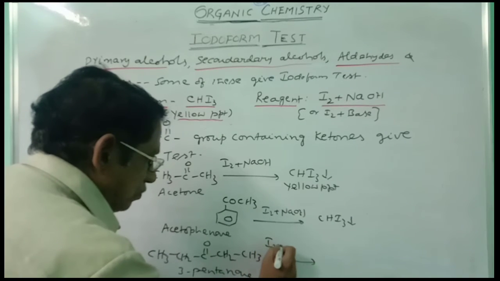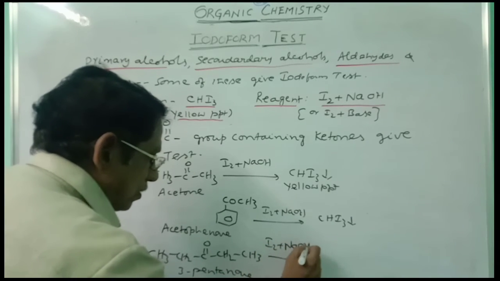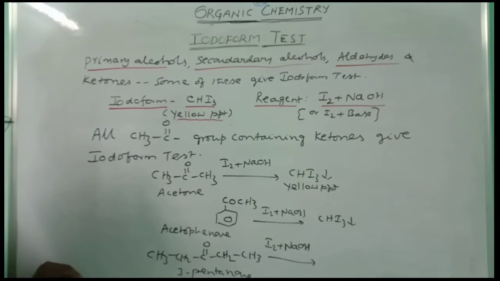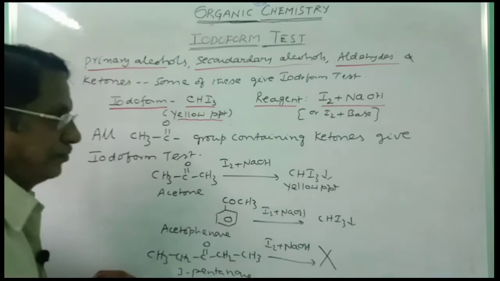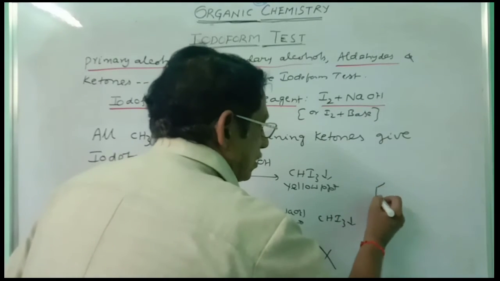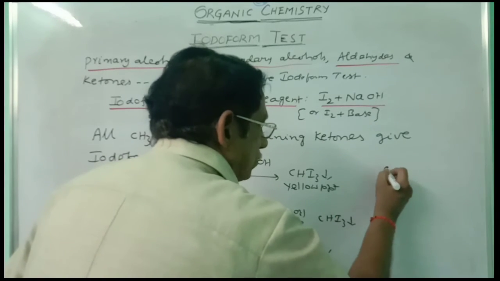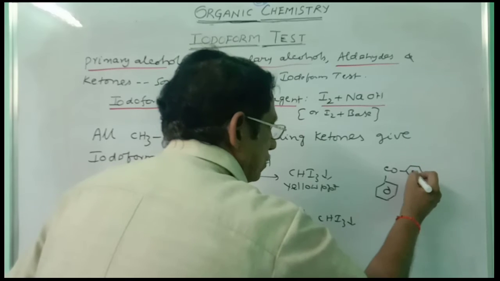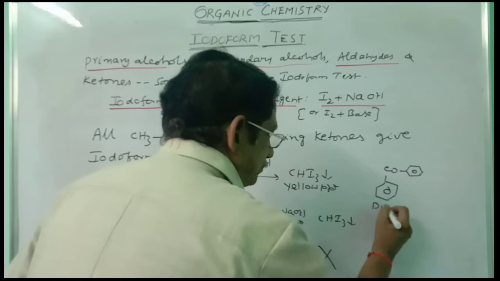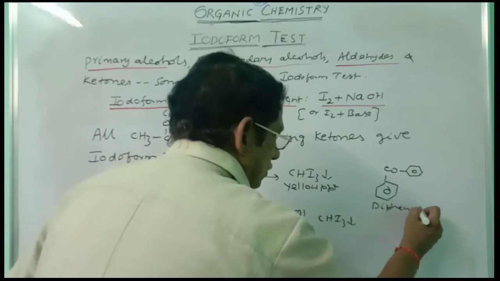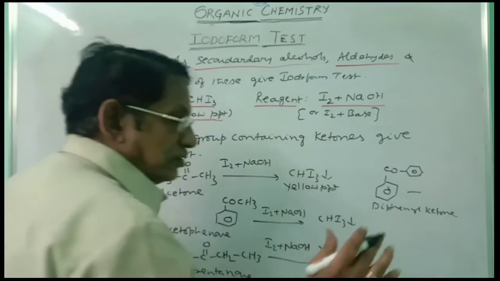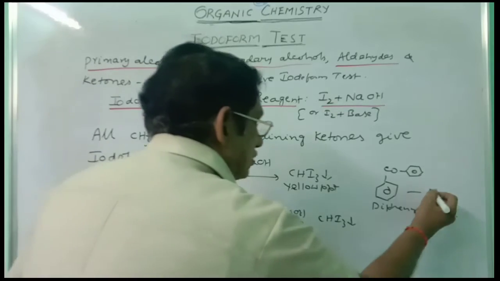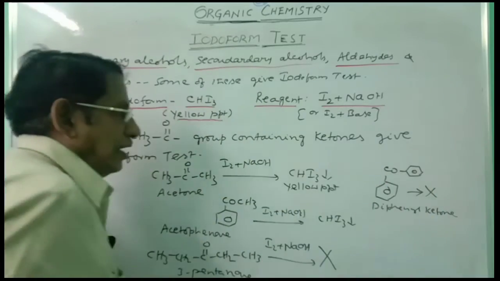Treated with I2 plus NaOH. There is no COCH3 group here. So how can you get the test here? This does not respond. Even you can take here a compound like this, CO, benzene ring. This is diphenyl ketone, benzophenone. There is no COCH3 group, and so this also does not respond to iodoform test.